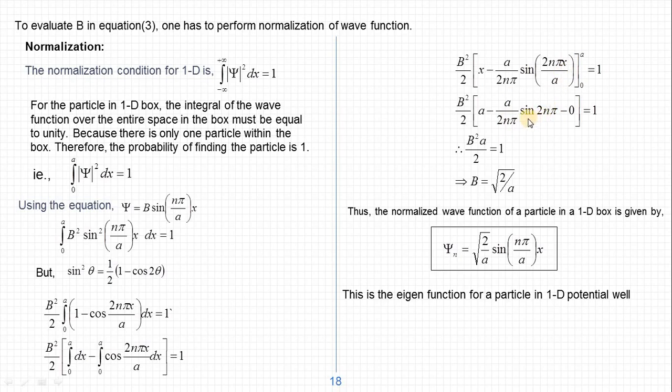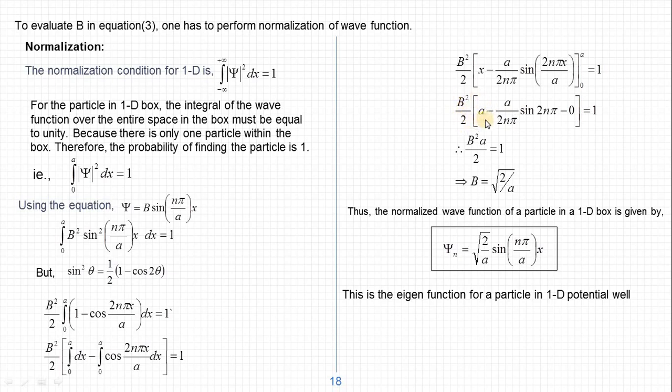At the lower limit x is 0, so sin 0 is 0. So here we have sin 2 n pi. We know that sin pi is 0, sin 2 pi is 0, 3 pi, 4 pi, n pi or 2 n pi, any number of pi's, the sine of that value is 0. So this entire term becomes 0, and we are left with only a.